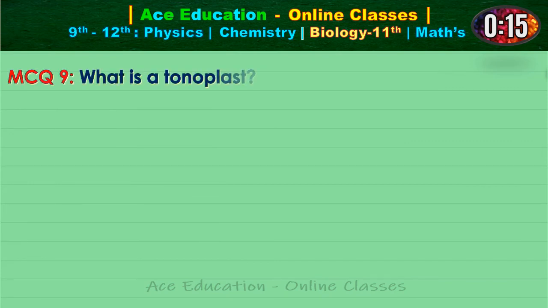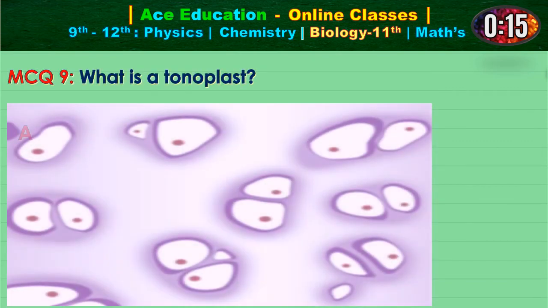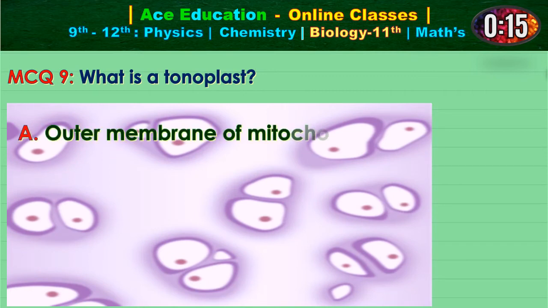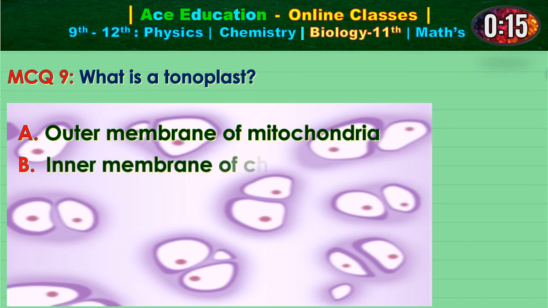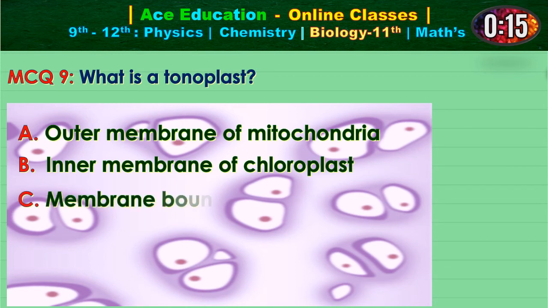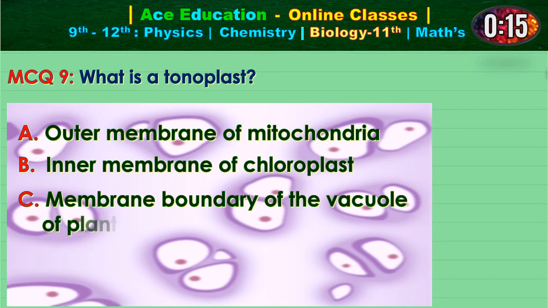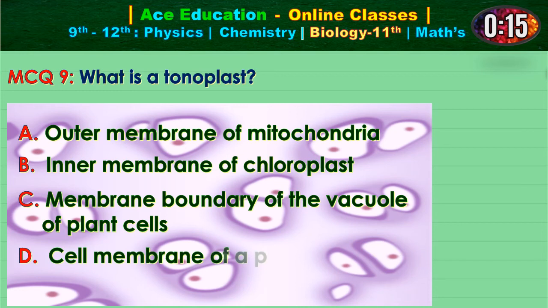MCQ 9. What is tonoplast? Option A, outer membrane of mitochondria. Option B, inner membrane of chloroplast. Option C, membrane boundary of the vacuole of plant cells. Option D, cell membrane of a plant cell. Now you have given 15 seconds to choose answer.